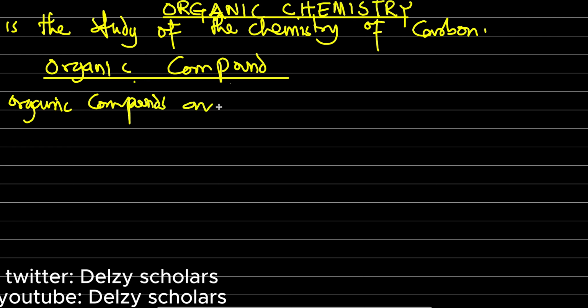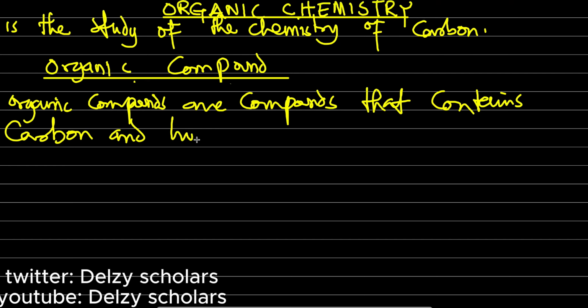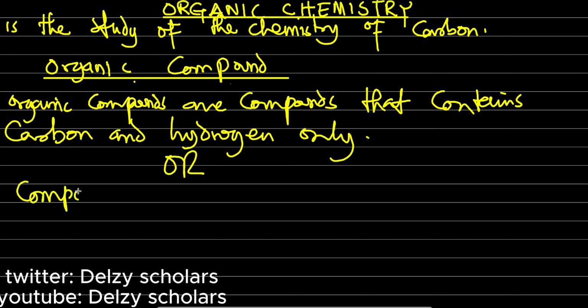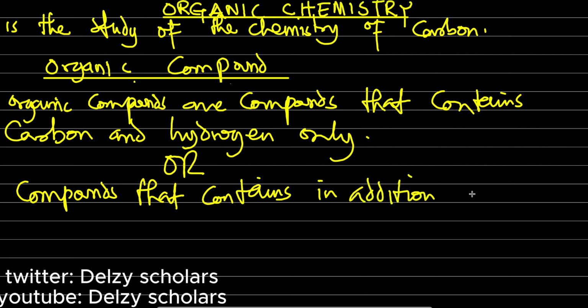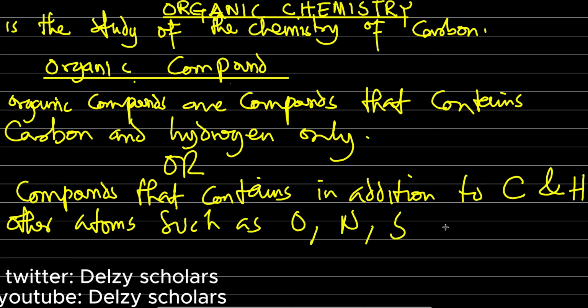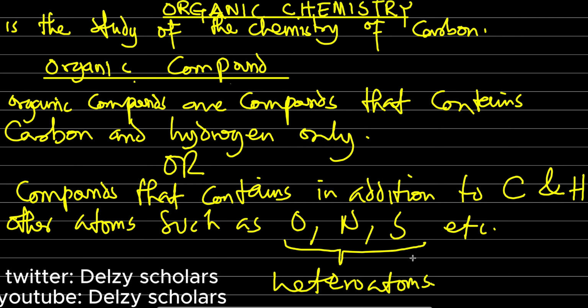Organic compounds are compounds that contain carbon and hydrogen only, or compounds that contain, in addition to C and H, other atoms such as oxygen, nitrogen, sulfur, etc. Most of the time, these atoms are referred to as heteroatoms because they are somewhat different from carbon and hydrogen.